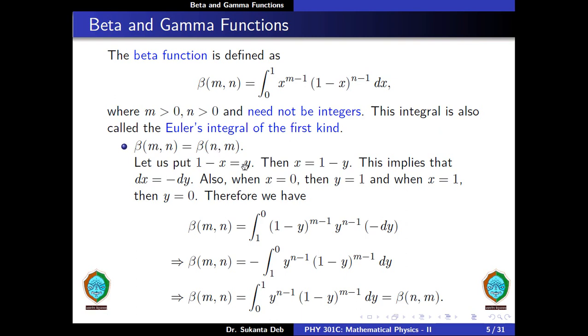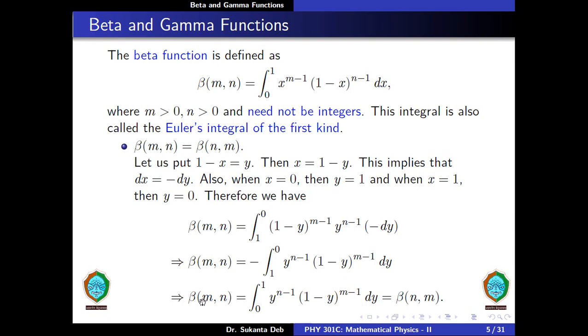Let us put 1 minus x is equal to y, then x is equal to 1 minus y. This implies that dx is equal to minus dy. Also when x is equal to 0, y is equal to 1, and when x is equal to 1, then y is equal to 0. Therefore we have beta of m comma n is equal to integration from 1 to 0 (1 minus y) to the power m minus 1 into y to the power n minus 1 into minus dy. Therefore beta of m comma n is equal to minus integration from 1 to 0 y to the power n minus 1 into (1 minus y) to the power m minus 1 dy.